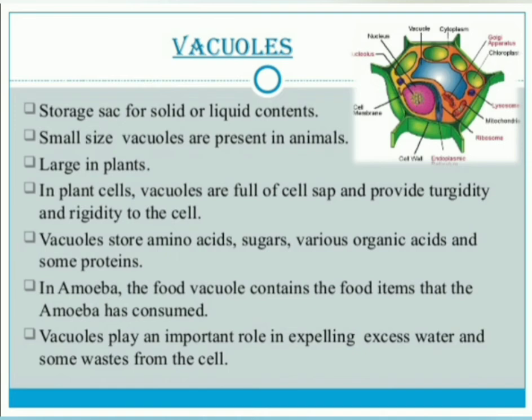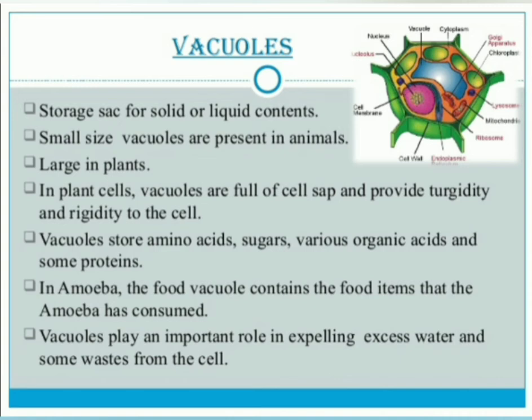For example, in amoeba, the food vacuole contains the food items that the amoeba has consumed, and the food vacuole of the amoeba digests the food material, because these vacuoles have digestive glands.